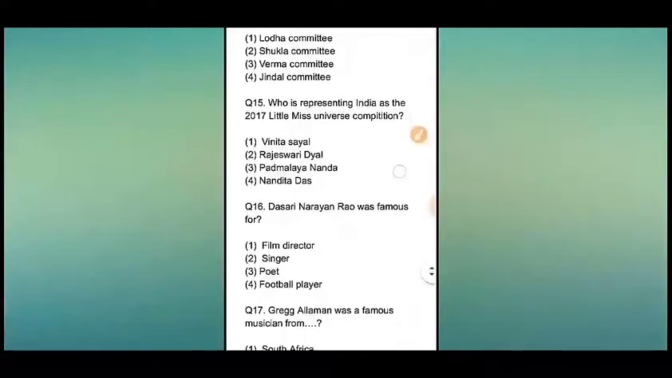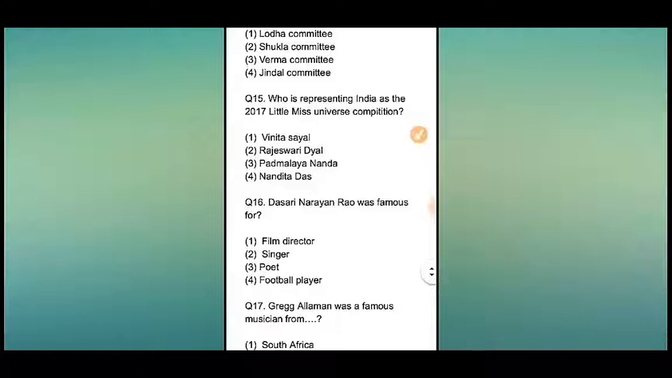Now question number 15. Who is representing India in the 2017 Little Miss Universe competition? Here you can see 4 options. Number 1, Binita Sayal, number 2, Rajeshwari Diyal, number 3, Padmalaya Nanda, and number 4, Nandita Das. And from the options, the answer will be number 3rd, meaning Padmalaya Nanda.